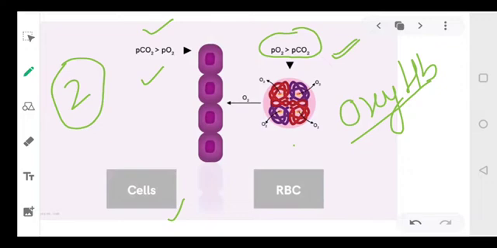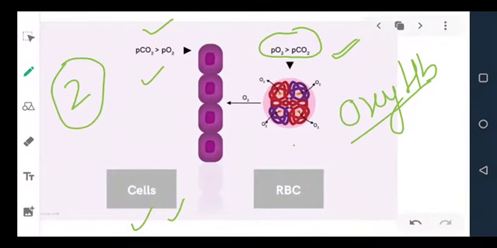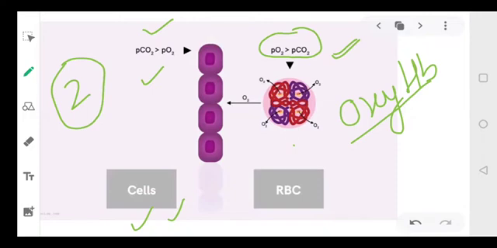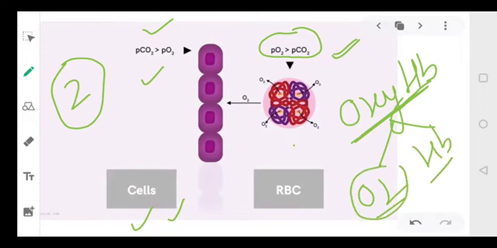So आपका जो hemoglobin molecule है वो कहाँ पर present है? Cells में. Now blood has reached the cells. So cells में क्या है? Oxygen कम है. ठीक है? तो अब क्या होगा? This oxyhemoglobin will dissociate and form oxygen plus Hb. Okay, this will release oxygen. Now this oxygen will be taken by the cells. Clear? This oxygen will be taken by the cells and carbon dioxide will be transported into the blood.